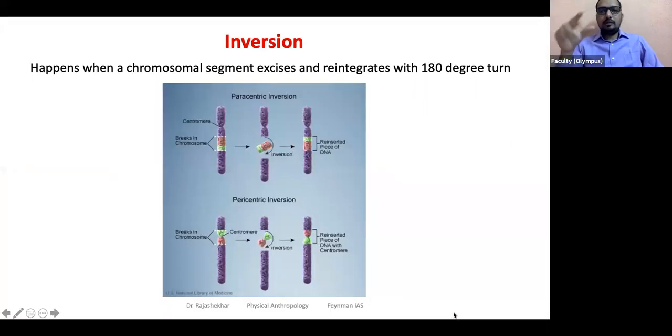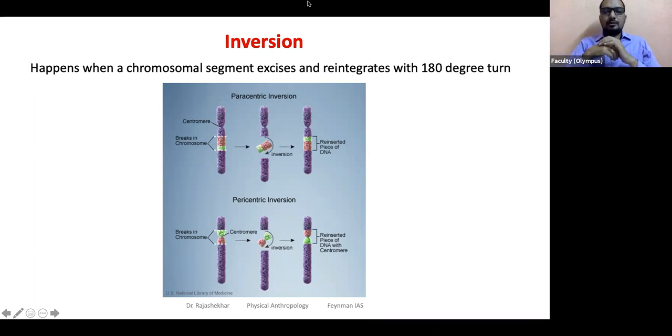Inversion means inverting something, and this nice image shows how inversion actually takes place. Inversion happens when a chromosomal segment excises, meaning it detaches. If this is a chromosome, a portion of it gets cut and reintegrates after a 180-degree turn. So you take it and turn it 180 degrees, flip it basically, and it gets joined again. This event results in inversion, changing the order of the genes.